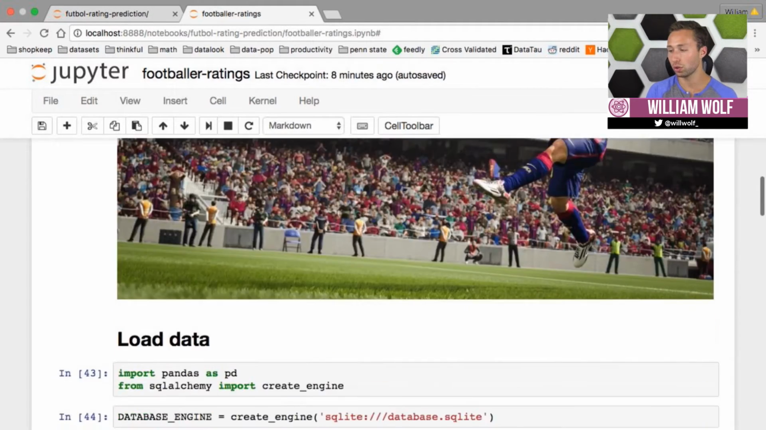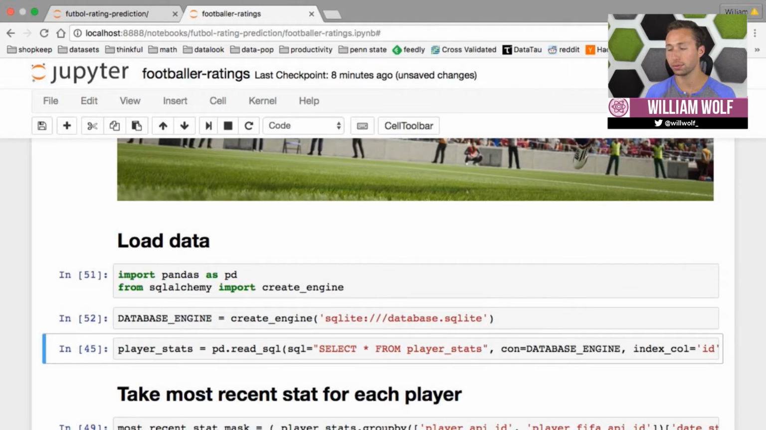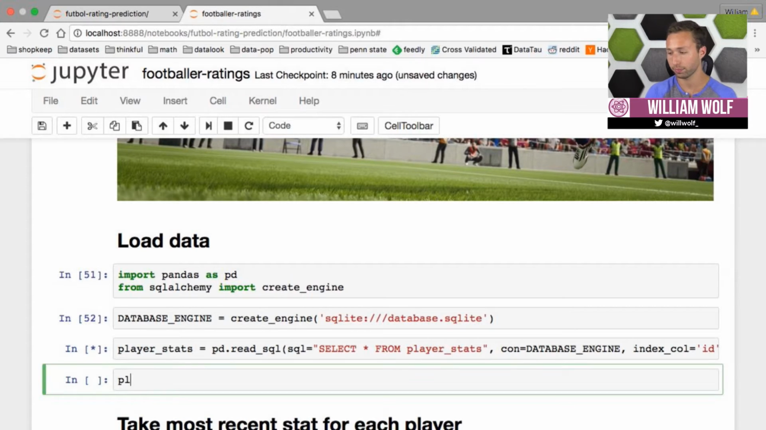And so the first thing we'll do is import our dataset. It comes in the form of a SQLite database, and we'll run a select all statement against the player stats table in that database and create a pandas data frame.